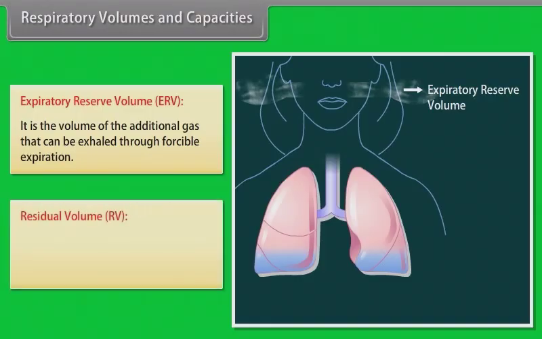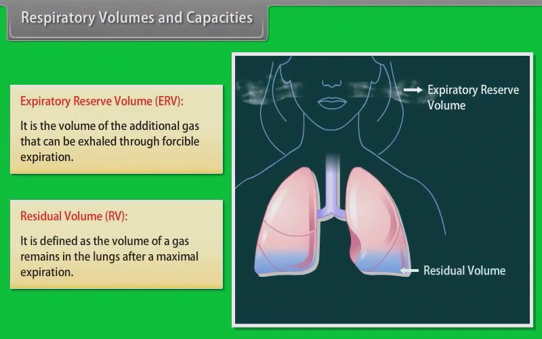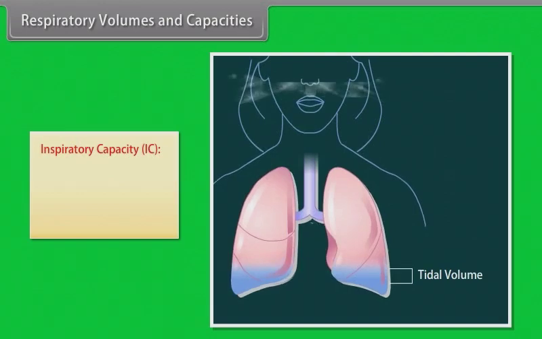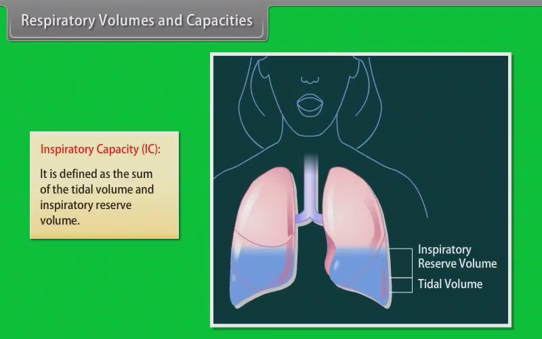Residual volume, RV. It is defined as the volume of a gas that remains in the lungs after a maximal expiration. Respiratory volumes and capacities. Inspiratory capacity, IC. It is defined as the sum of the tidal volume and inspiratory reserve volume.